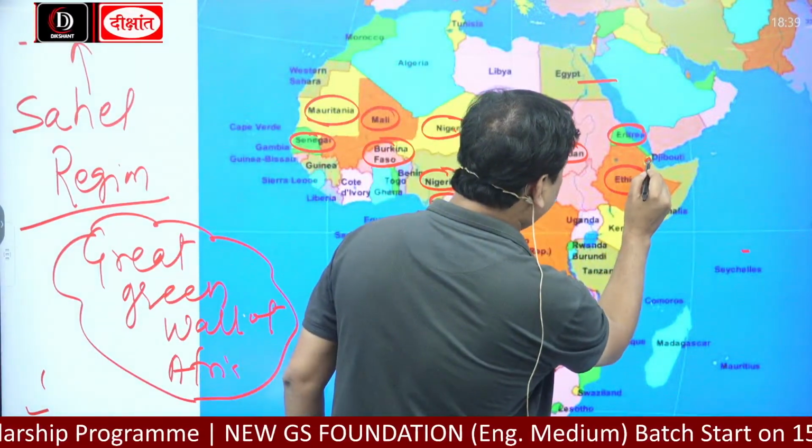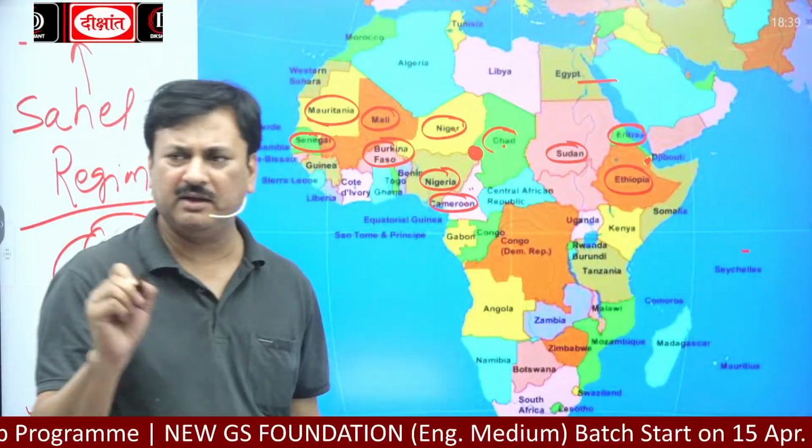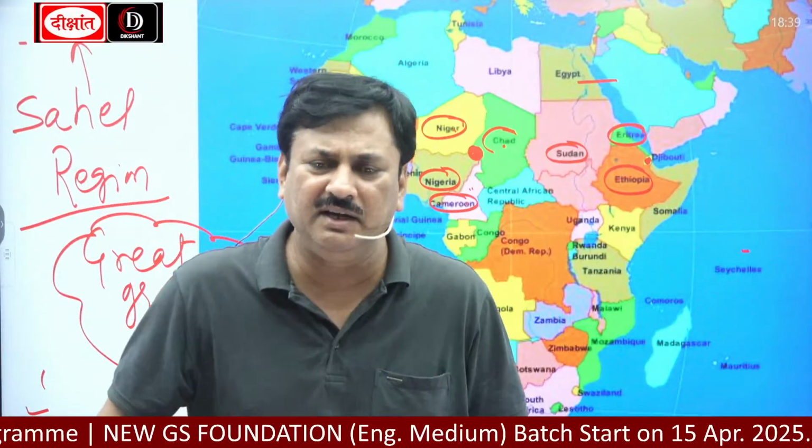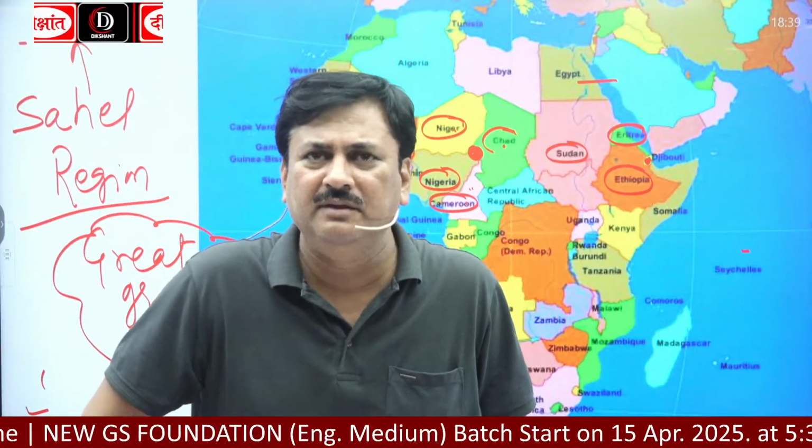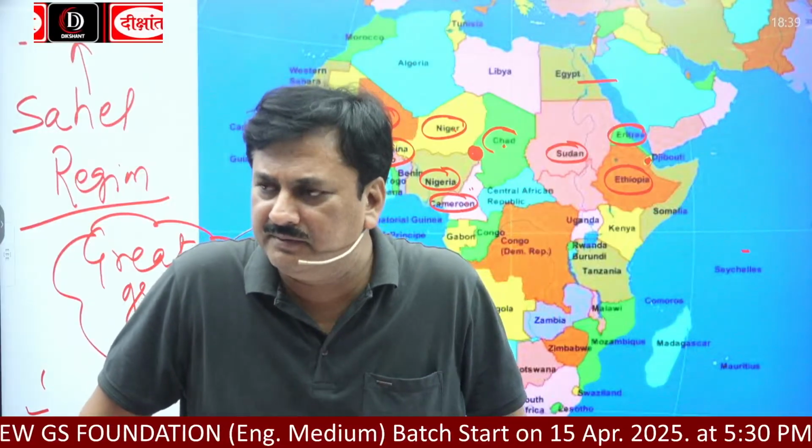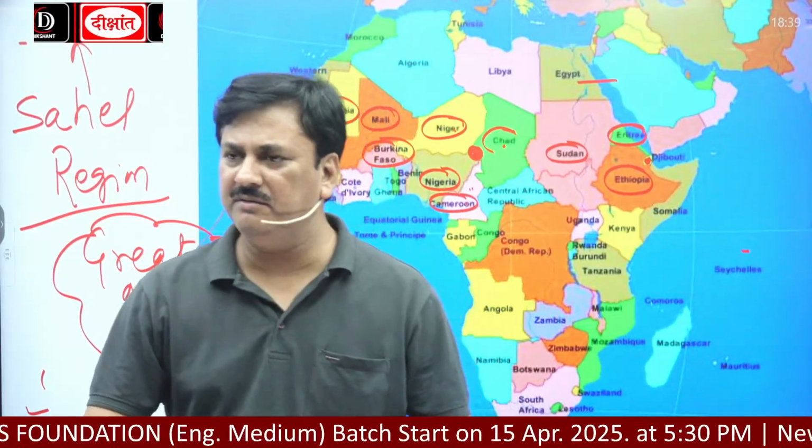Here is Djibouti, and in Djibouti there is a lake called Assal, which is the deepest part of Africa. Deepest part of Africa.